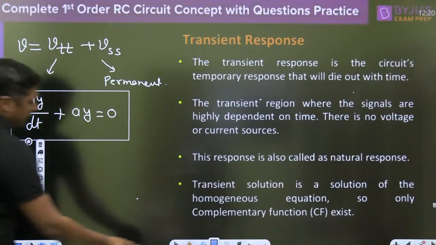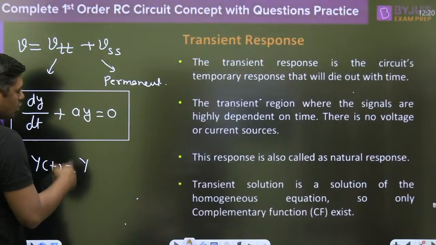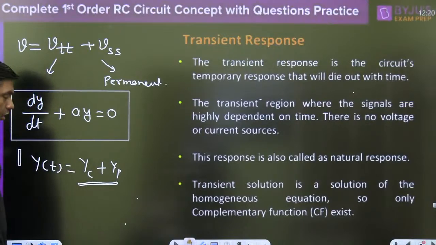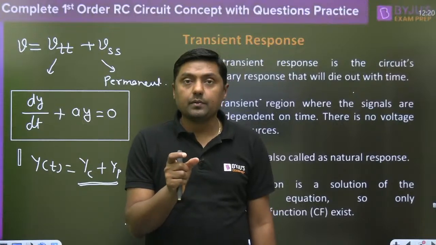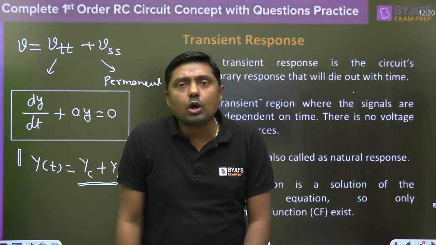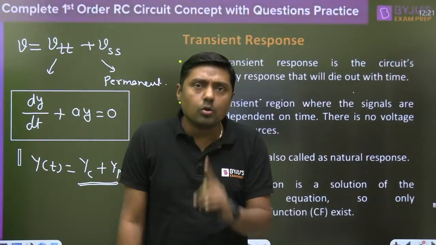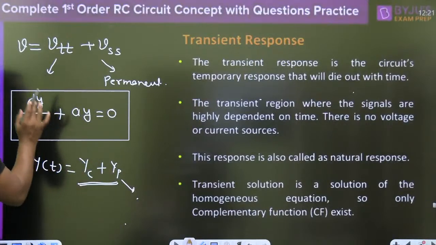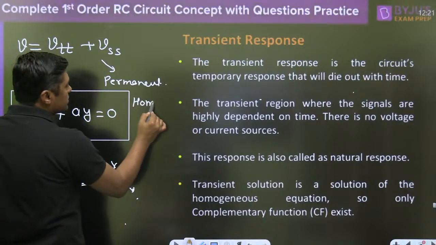If you want to solve the y, you will get the two solutions. Complementary solution plus what? Particular integral. Now complementary solution is nothing but transient part, and particular integral is what? Permanent part. But if it is a homogeneous differential equation, that solution will be 0. Only complementary function for homogeneous differential equation, right? Homogeneous.